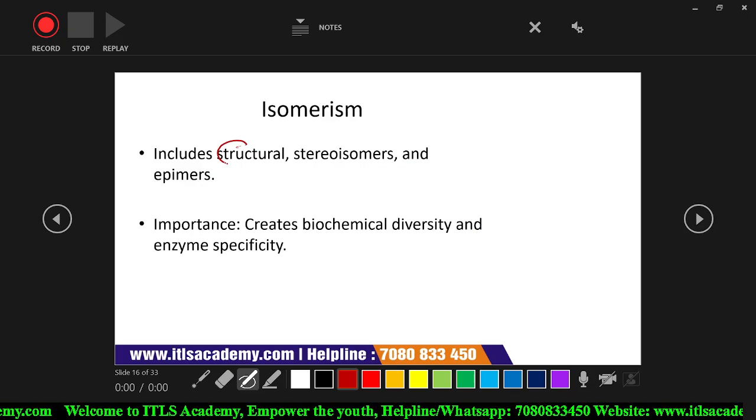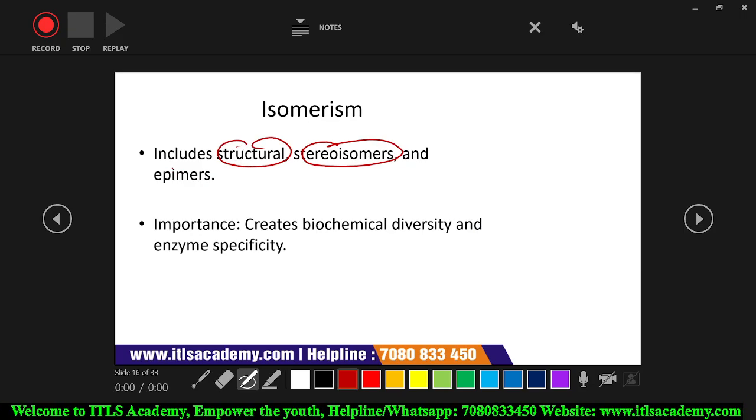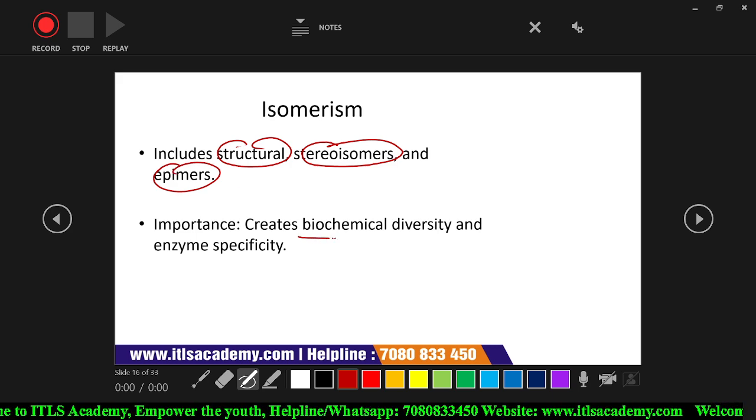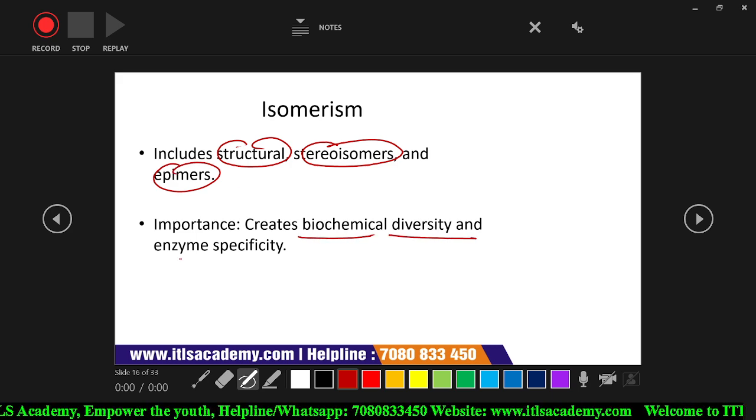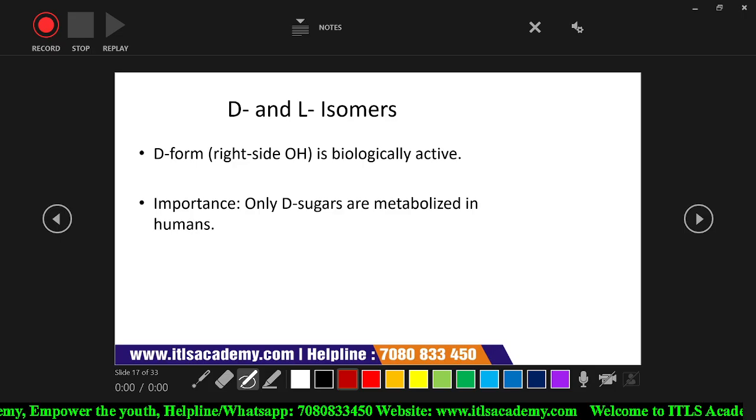Isomerism includes structural isomers, stereoisomers and epimers. It creates biochemical diversity and enzyme specificity.